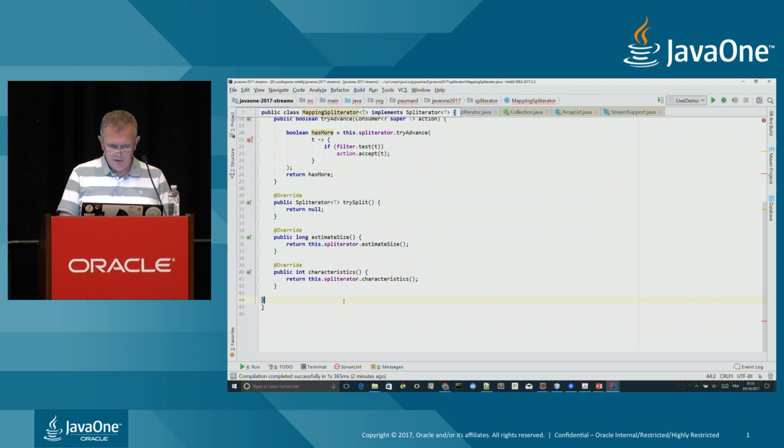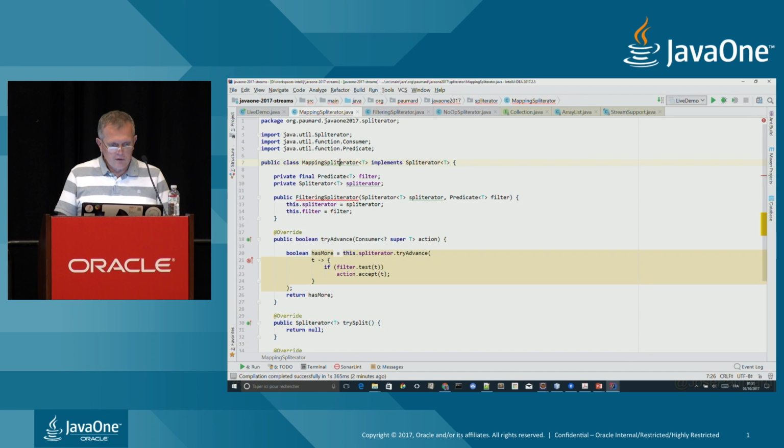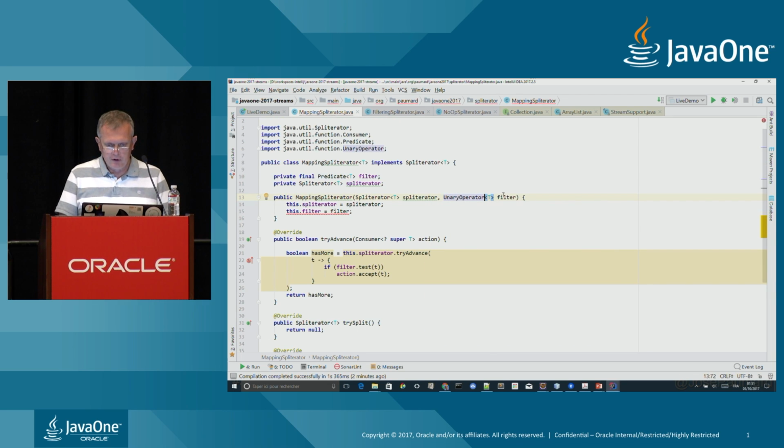Great. So this is a mapping spliterator, and in fact, the second element is not going to be a predicate, but let's say a unary operator, which I'm going to call a mapper. And this mapper will be a mapper, so I need to change this one again.